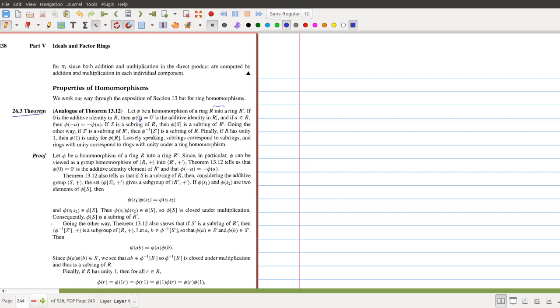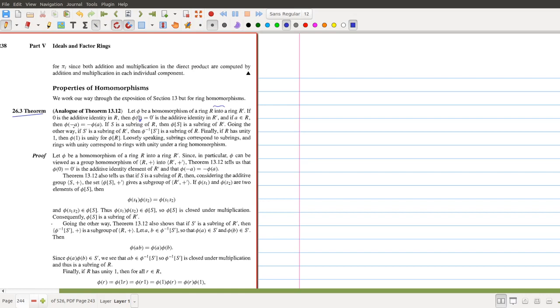The next result is if we choose A belonging to the ring R, then the additive inverse of A is mapped to the additive inverse of phi of A. We have proved phi of a inverse equals phi of a, whole inverse, in the case of groups. The same thing can be expected in ring homomorphism as well.